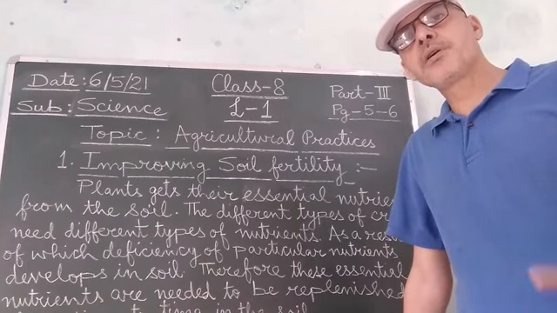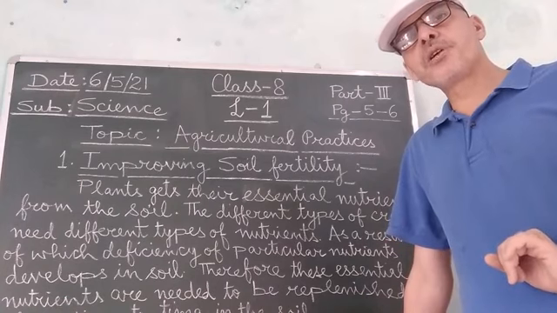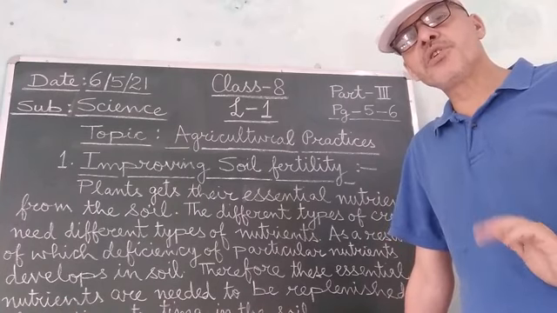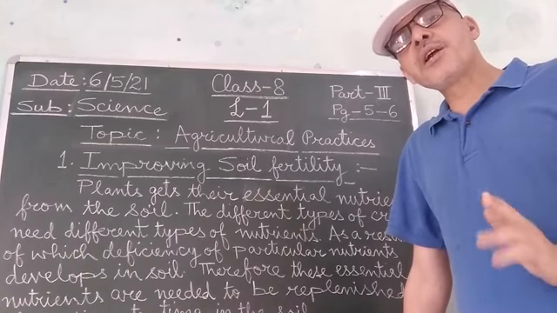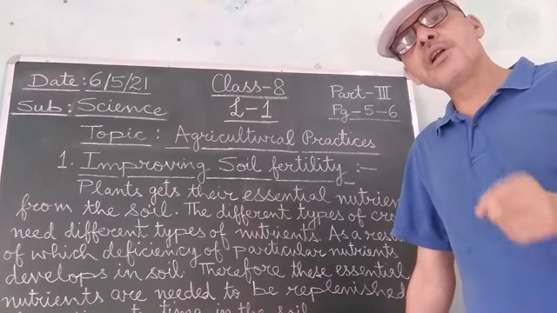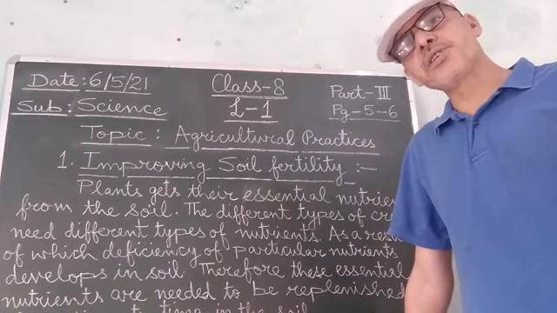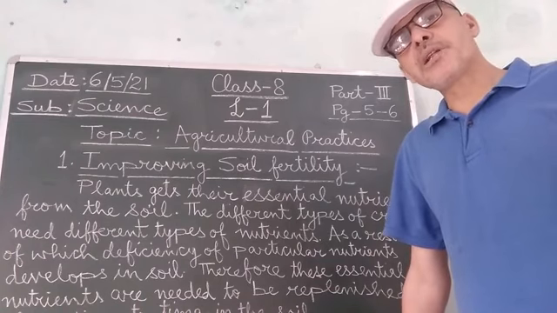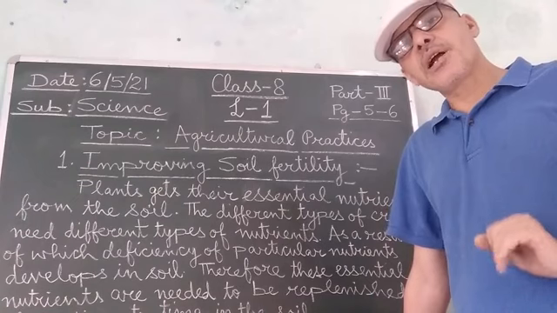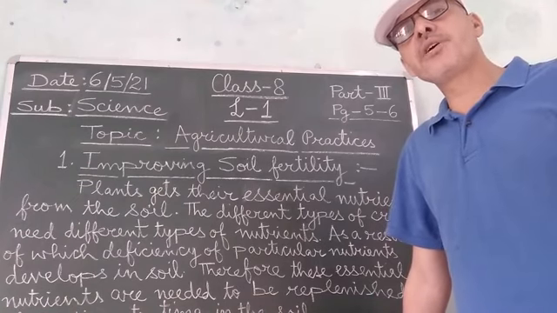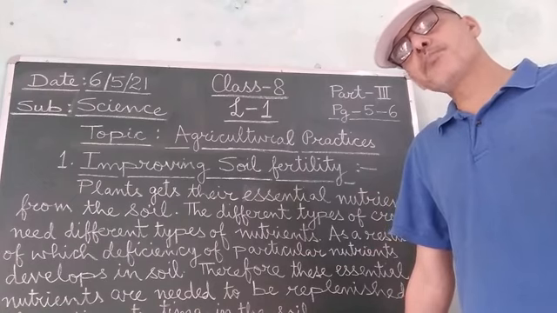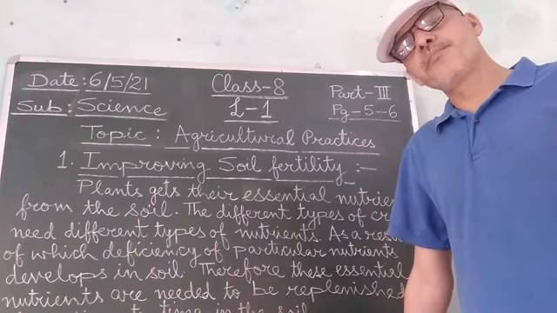For example, suppose the farmer is growing wheat in one season, which is a cereal crop, then he will be advised that in the next season he should cultivate pulse crop plants, and then again in the next season he can cultivate the wheat crop in the same field.